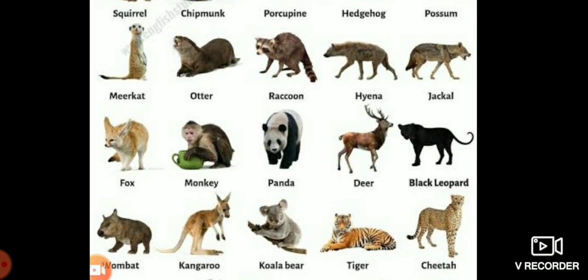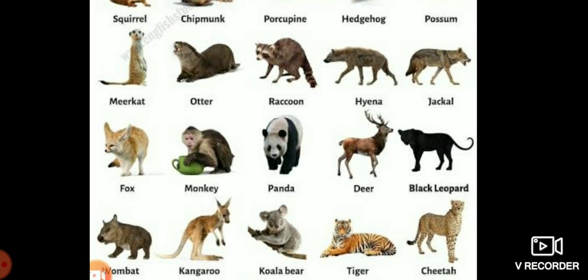You see, hyena is an example of scavengers. Scavengers are flesh-eating animals that feed on the flesh and the remains of dead animals also. Vulture is an example of a scavenger. Hyena is an example of a scavenger.